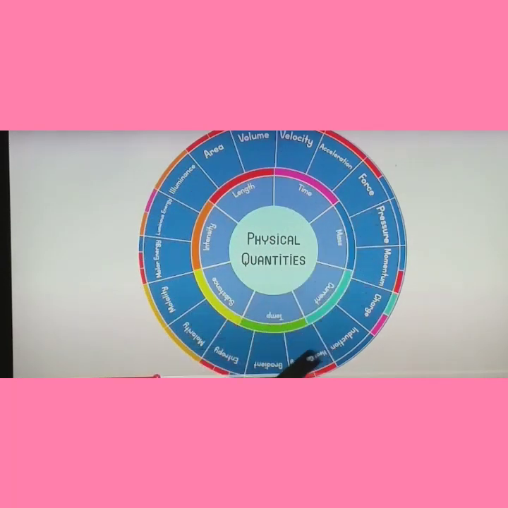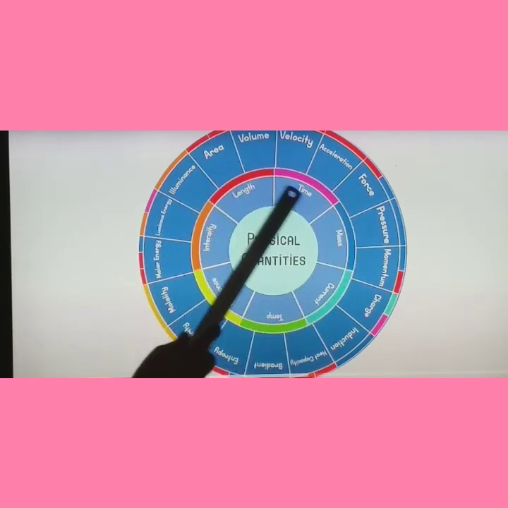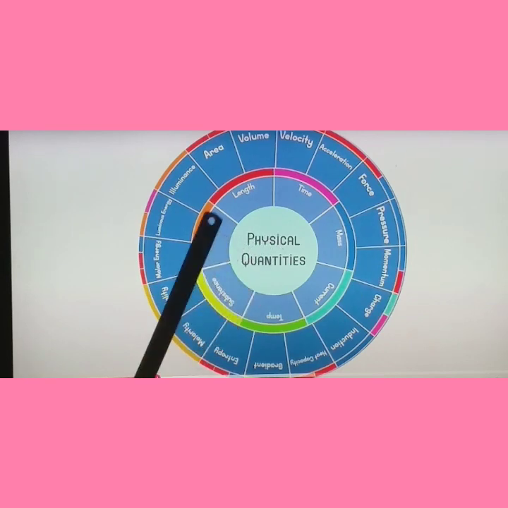So these are quantities which are derived from the basic, that is fundamental quantities. The second group we call derived quantities, the first group fundamental quantities. So physical quantities may be classified into 2: fundamental quantities and derived quantities.